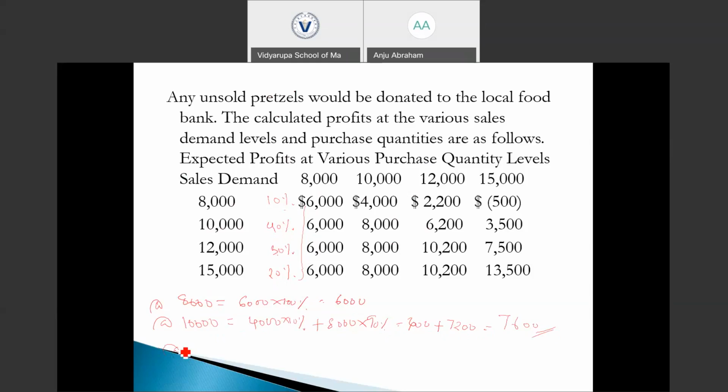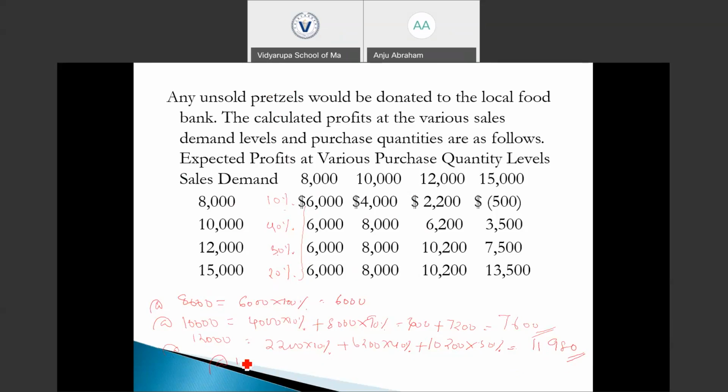And at 12,000, it is 2,200 into 10% plus 6,200 into 40% plus 10,200 into the remaining 50%. Total will be 11,980.